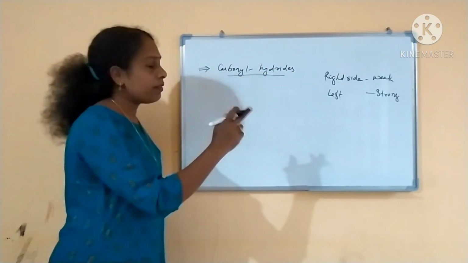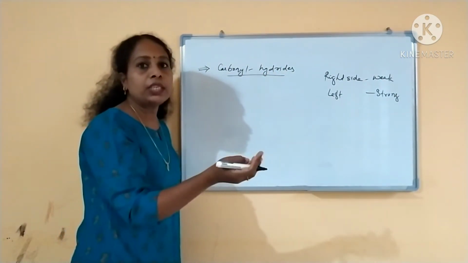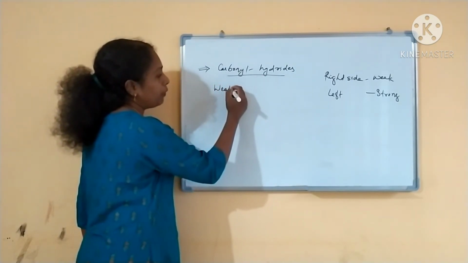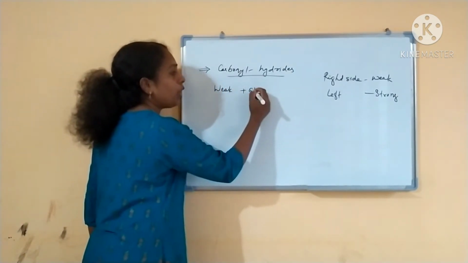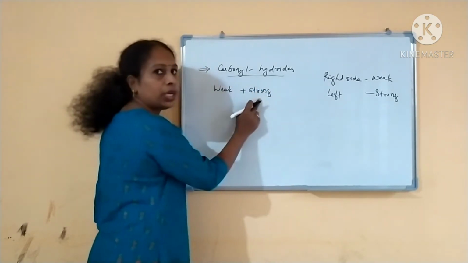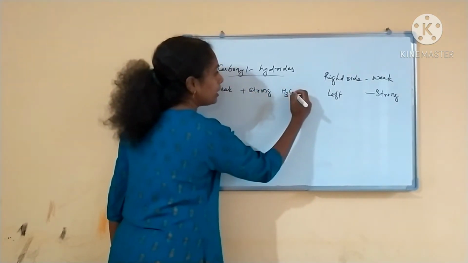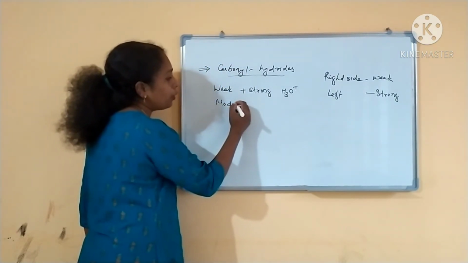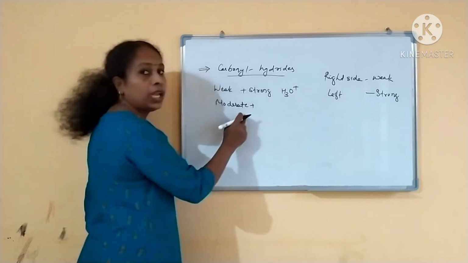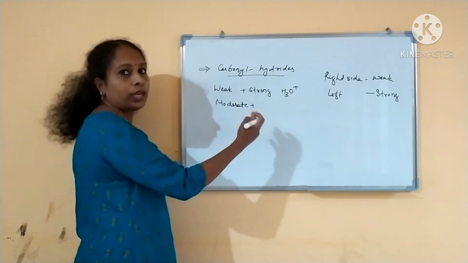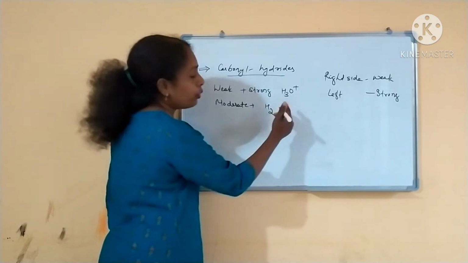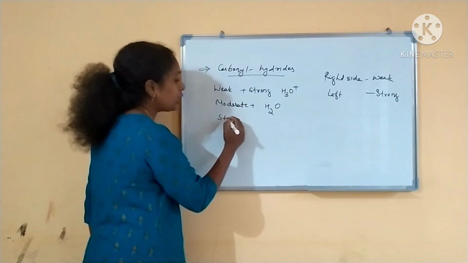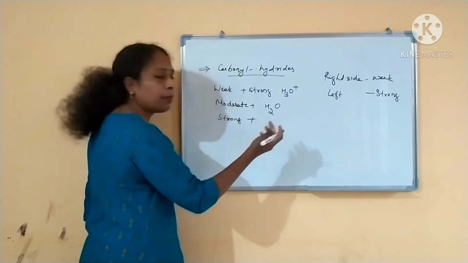So the nucleophilicity will be different. Based on the nucleophilicity only you have to add the protonating agent. If you are taking a weak nucleophile, you have to add a strong protonating agent. What is a strong protonating agent? H3O+ is a strong protonating agent, right? If you take a moderate nucleophile, then you can add a moderate one, not weak, not so weak. Water is a moderate protonating agent. If you are taking a very strong nucleophile, meaning left side.